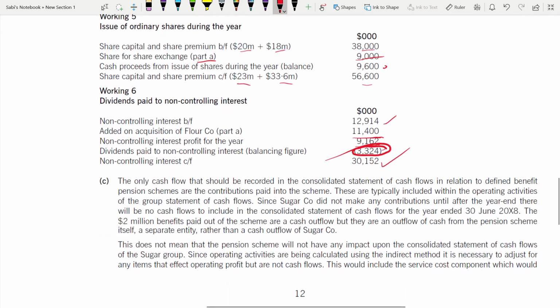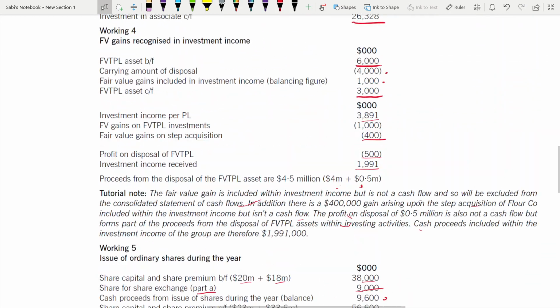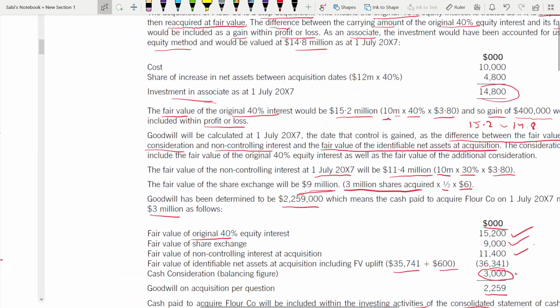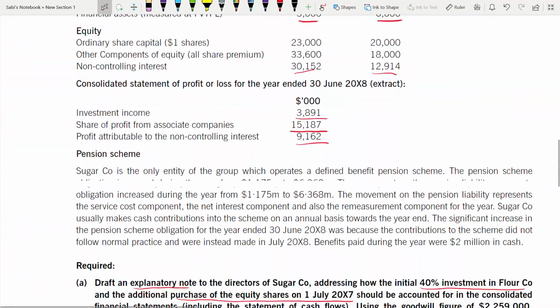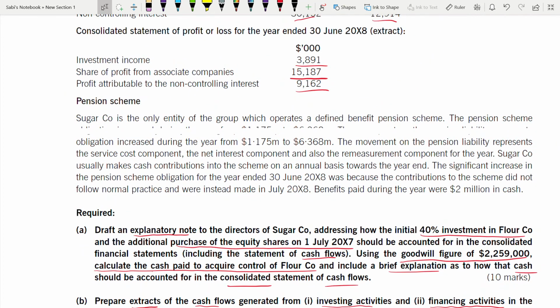Now we are done with part B also. So what's remaining is part C, which we didn't read the case study for also. Part C is for the pension scheme, IAS 19. Sugar Company is the only entity of the group which operates a defined benefit pension scheme. The pension scheme obligation increased during the year from this to this.